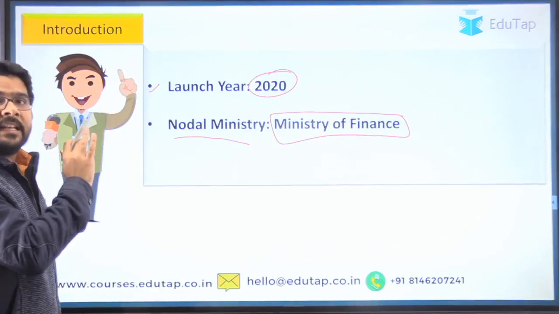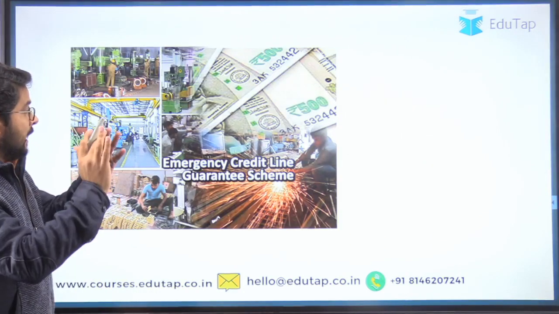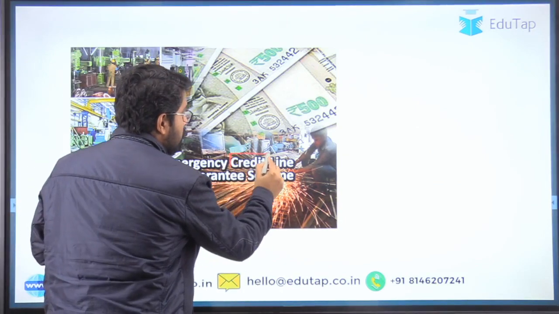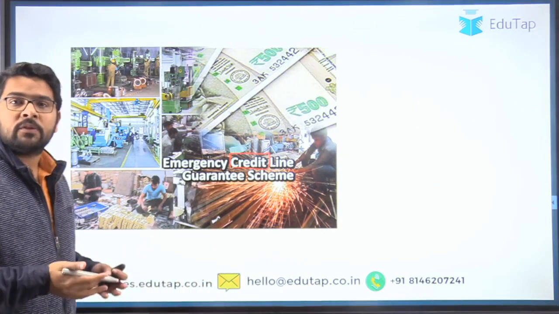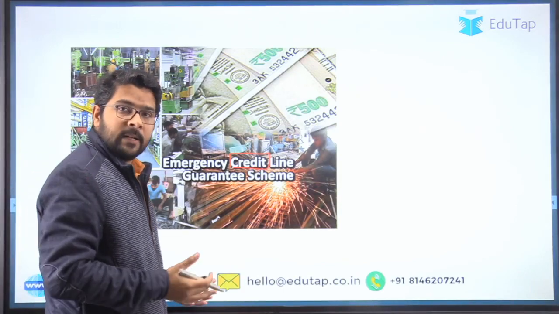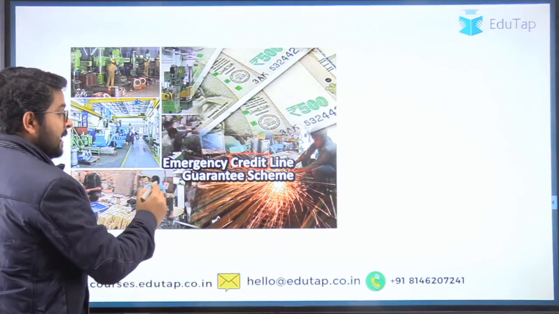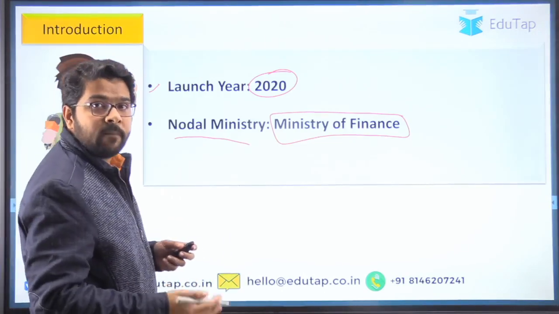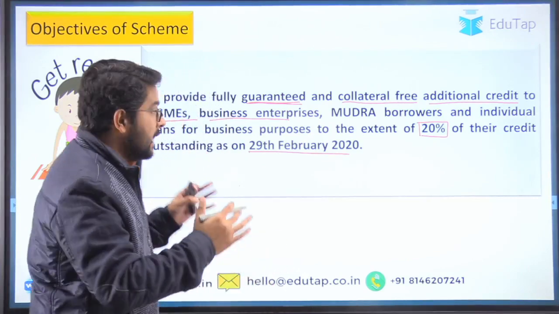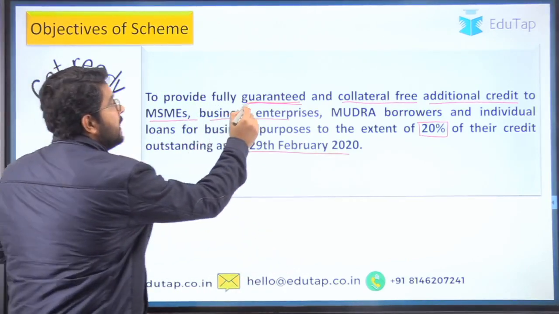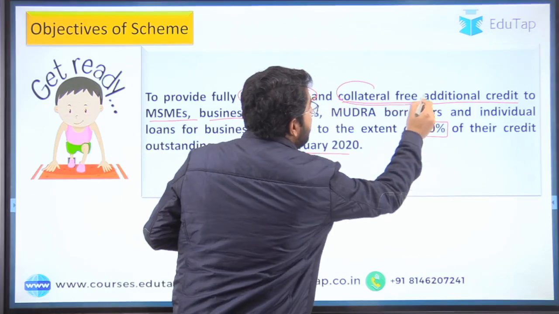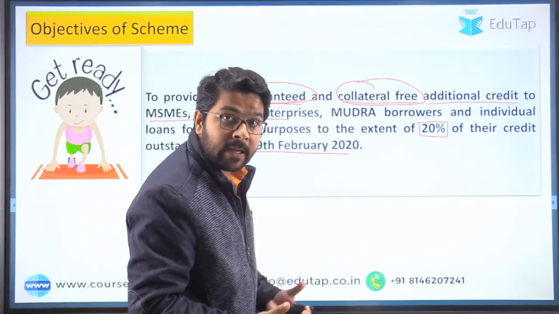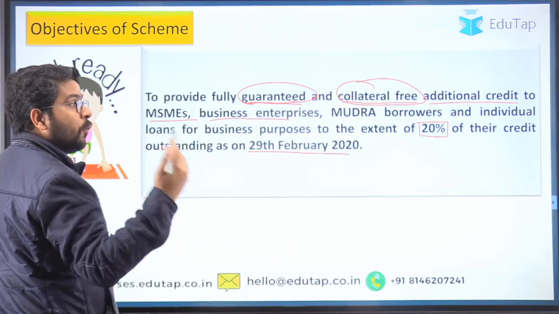Let me break down the objective. It says that they are providing credit, which means a loan, to certain individuals, MSMEs and Mudra borrowers, and the government is also providing a guarantee. How, what and why, we will see. So the government is providing a fully guaranteed and collateral free loan in addition to the loans they already have. And up to what extent?